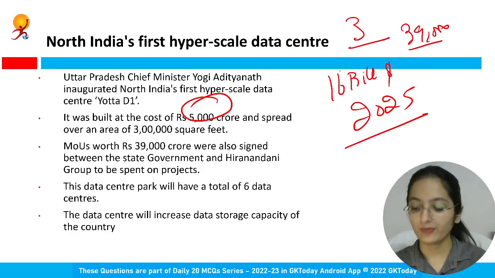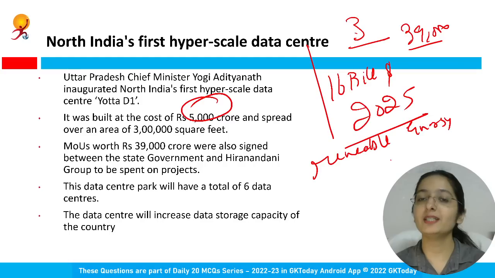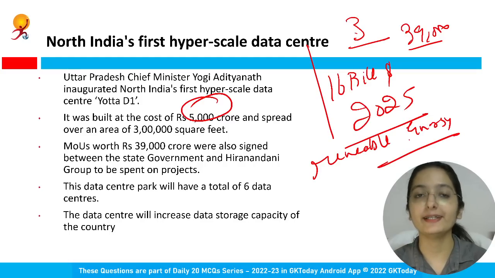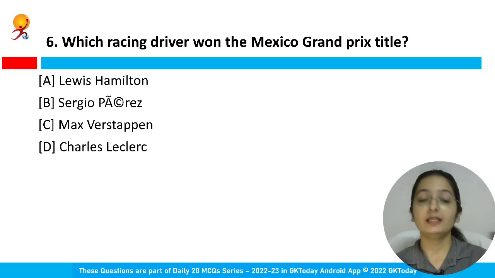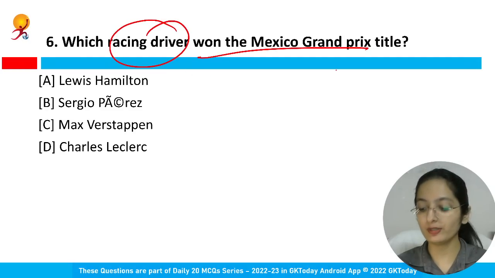Also, one very important thing, the digital infrastructure here will be supported by renewable energy. So this data center will increase the data storage capacity of the country. Clear? Then coming to the next question. Which racing driver won the Mexico Grand Prix title?